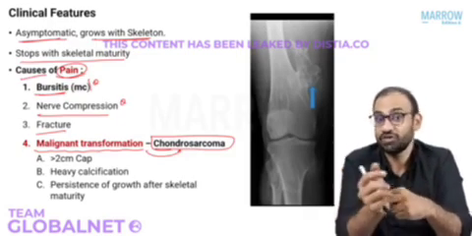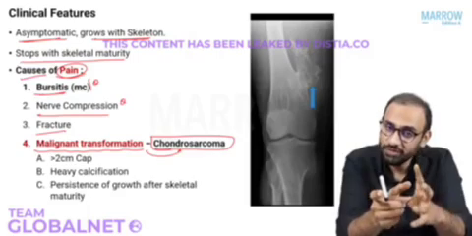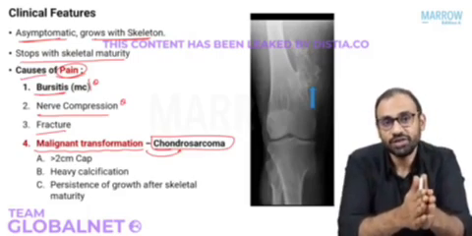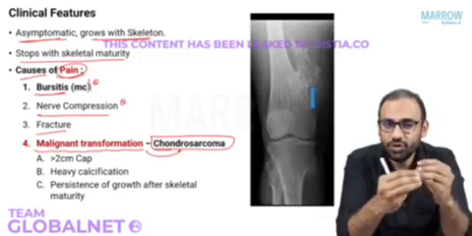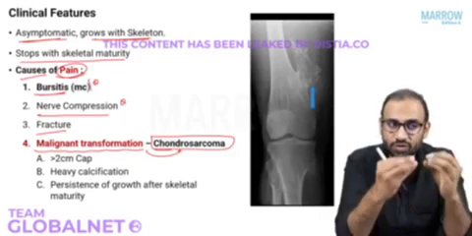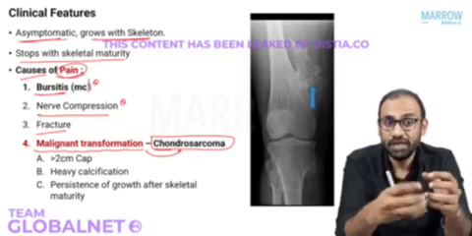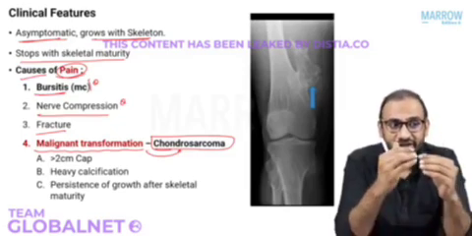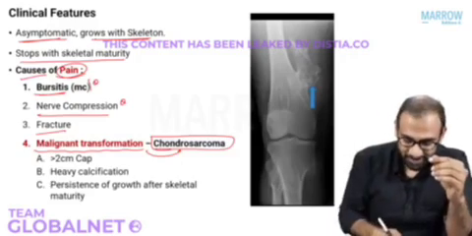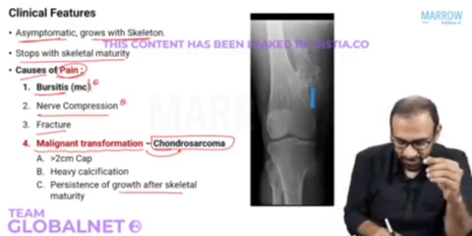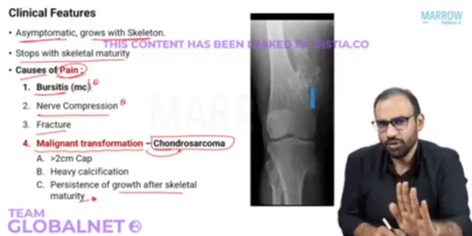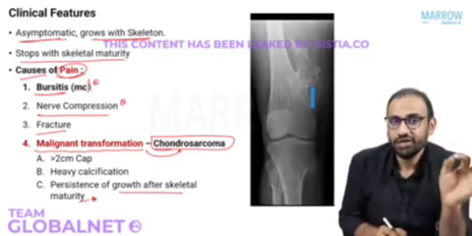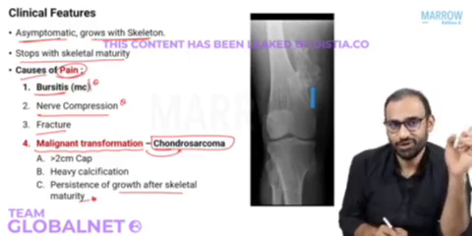So it has characteristics of a tumor. Which tumor will it become? Chondrosarcoma. Is that clear? Now, the next point I want you to know is, what are the features that you will notice in a patient of osteochondroma whose benign osteochondroma has become malignant chondrosarcoma? The first and the most important is that it continues to grow even after skeletal maturity, because we have just discussed normally it should stop growing. If it continues to grow even after skeletal maturity, you should suspect that this benign osteochondroma has become malignant chondrosarcoma.